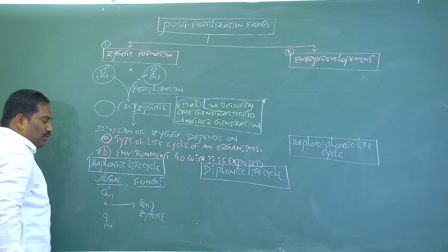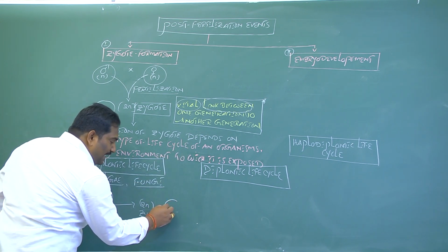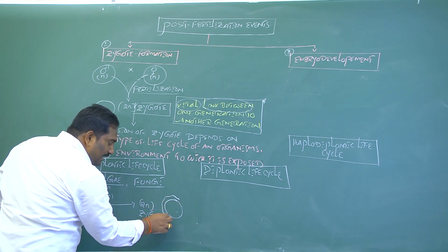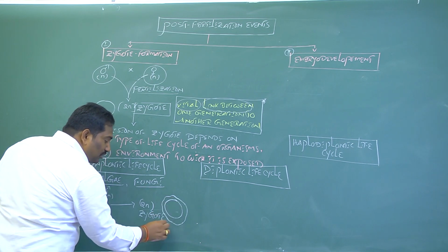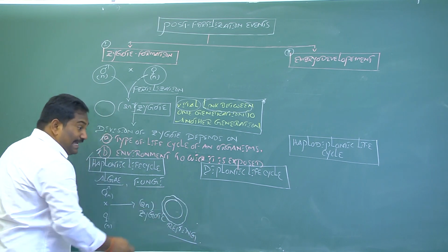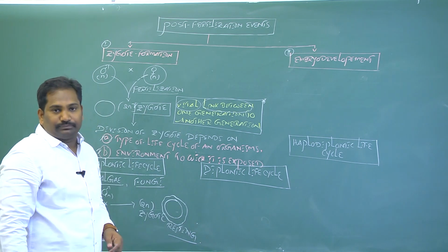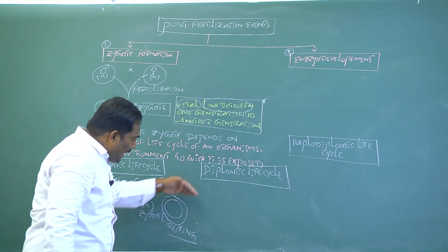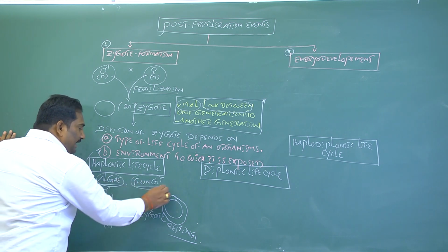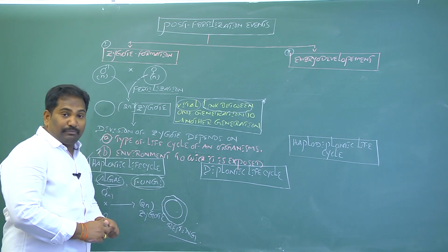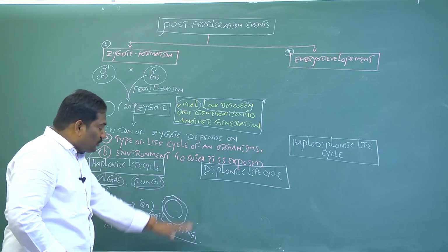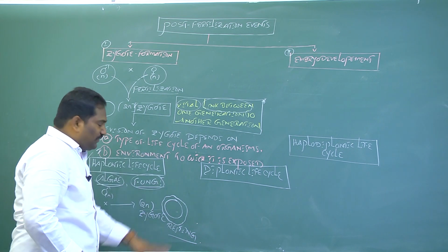During unfavorable conditions, this zygote is surrounded by a thick wall and goes into a resting period, protecting it from damage and desiccation, or loss of water. In haplontic algae and fungi, the zygote surrounded by a thick wall is called a zygospore.